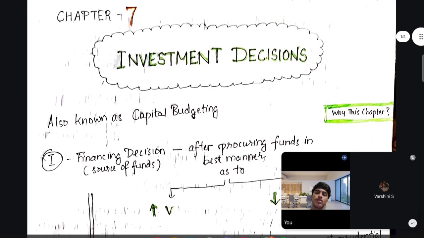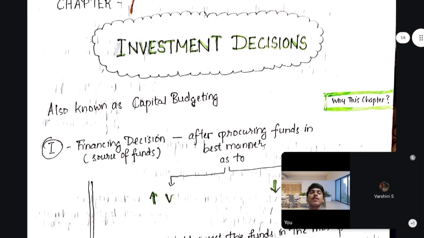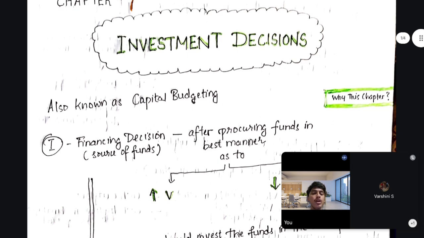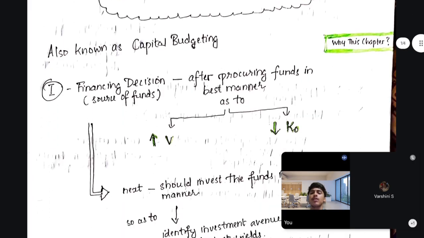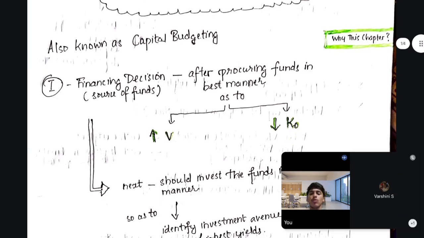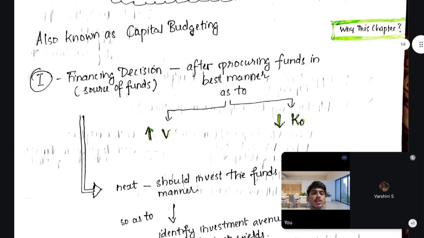We'll quickly revise the topics. So let's begin with chapter 7, investment decisions. What do we mean by investment decisions? We know in financial management we have three major decisions: financing decisions, investment decisions, as well as dividend decisions. The first step, before investment decisions, is financing decisions. The chapters we have studied under financing decisions are cost of capital, leverages, and capital structure.